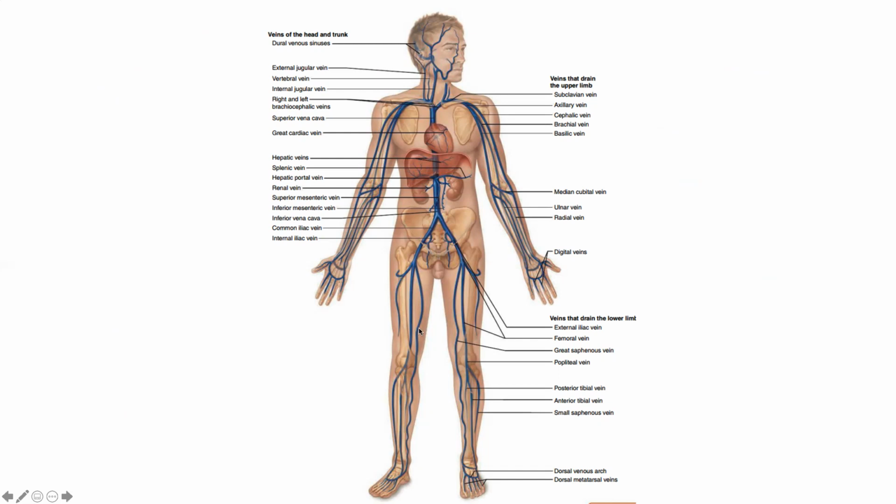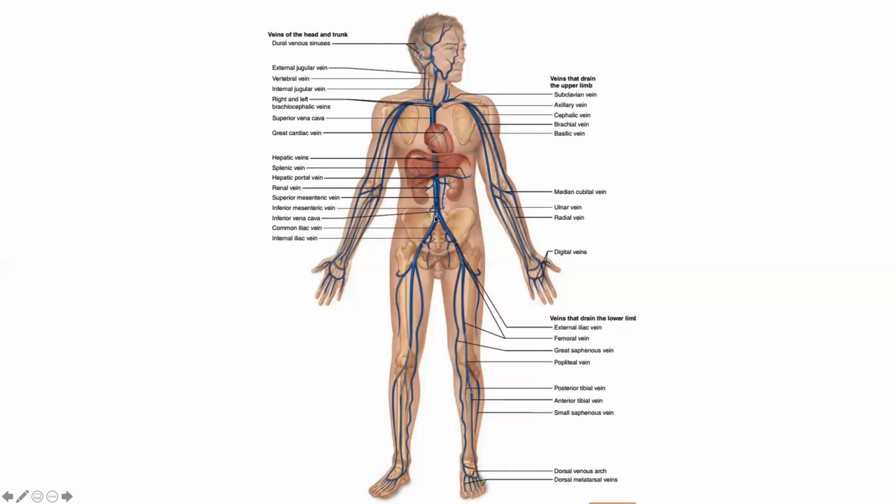So now if you think again, the femoral vein continues as the external iliac vein. The internal iliac vein will enter into the external iliac, and after the combination that is called the common iliac vein. The right common iliac and left common iliac veins will join to form the inferior vena cava.